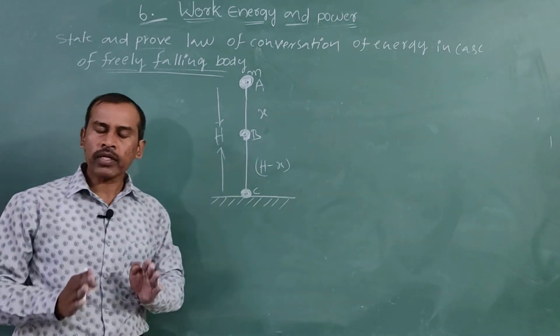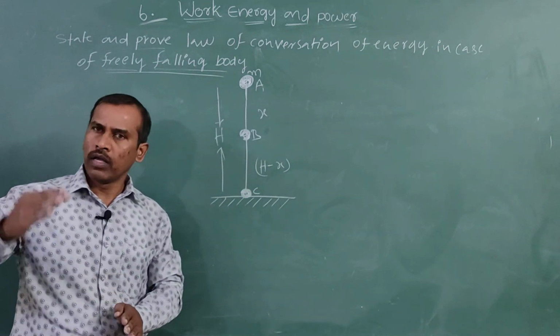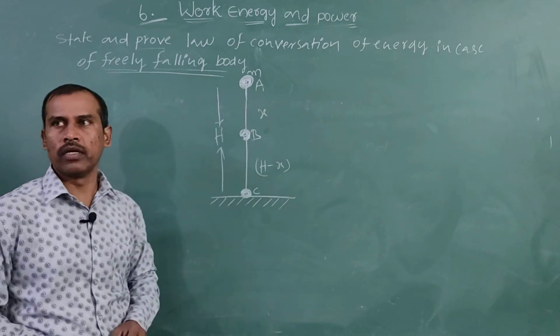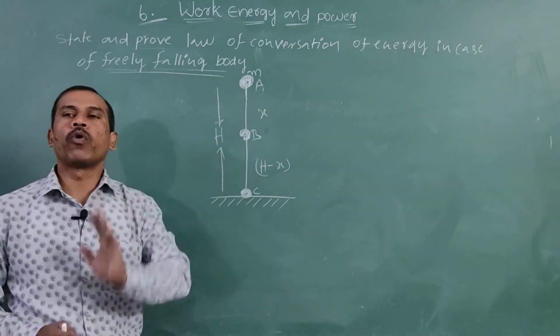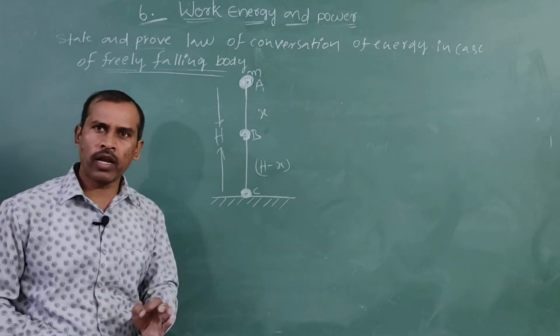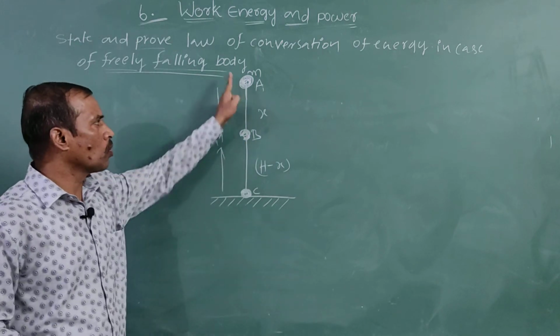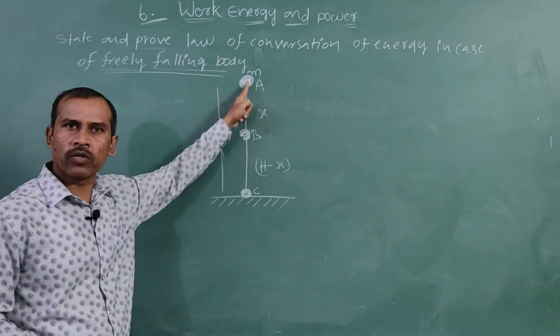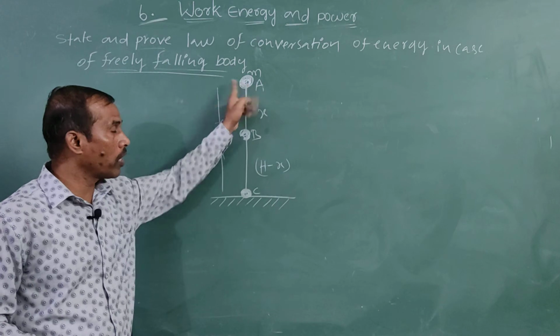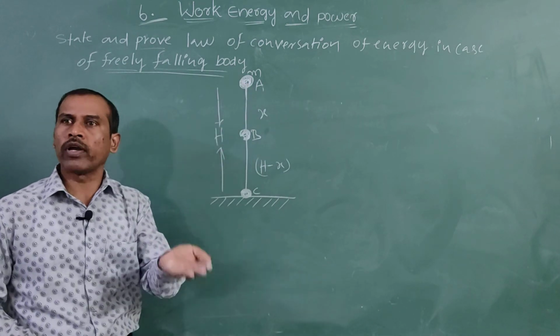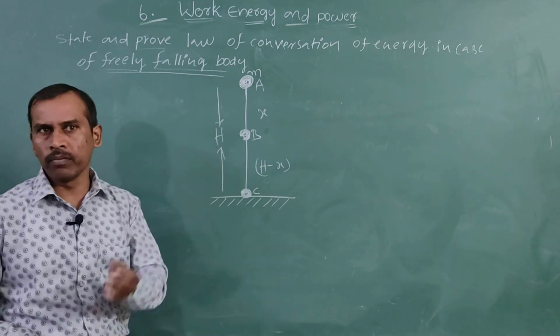First of all, the total energy of the block at point a is only potential energy. Now this block reaches point b: some potential energy is converted into kinetic energy.